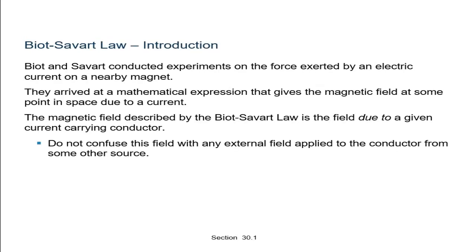So now, the introduction to Biot-Savart's law. Biot and Savart conducted experiments on the force exerted by an electric current on a nearby magnet. They arrived at a mathematical expression that gives the magnetic field at some point in space due to a current. The magnetic field described by Biot-Savart's law is the field due to the given current-carrying conductor. Do not confuse this field with any external field applied to the conductor from other sources.